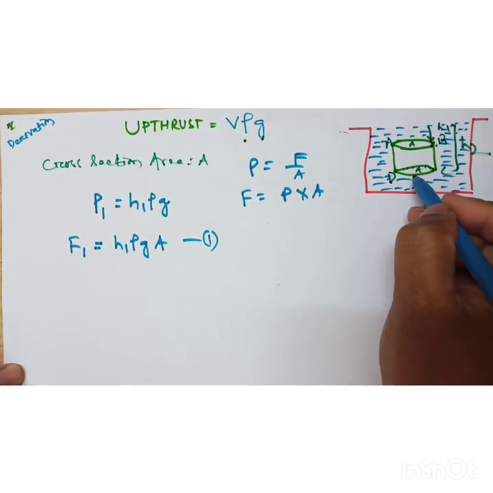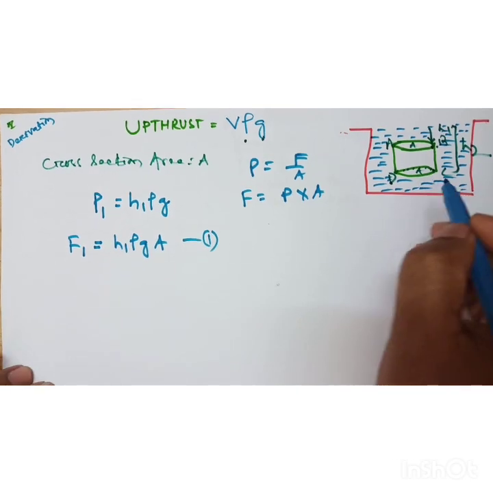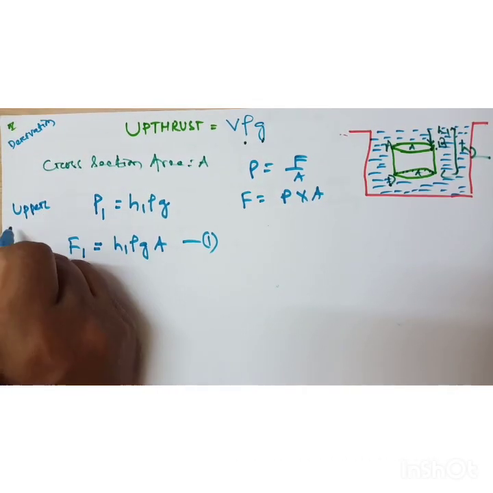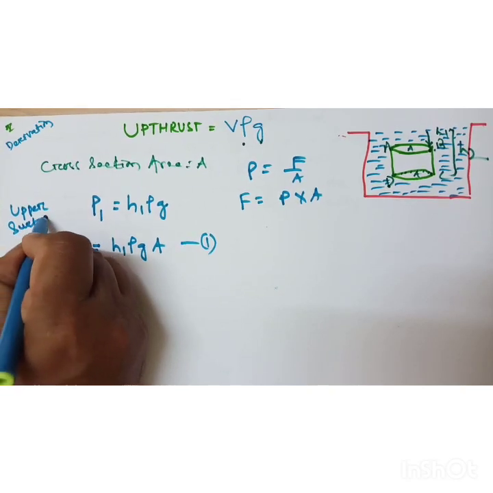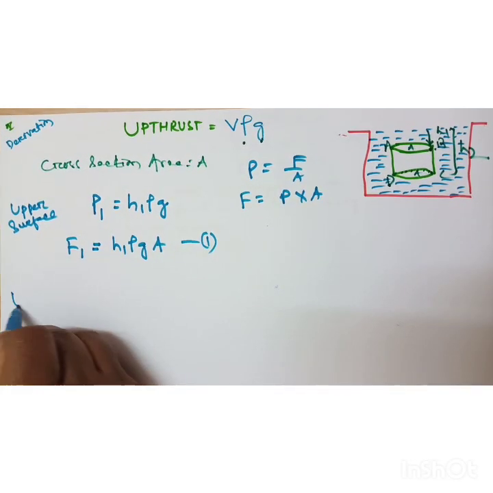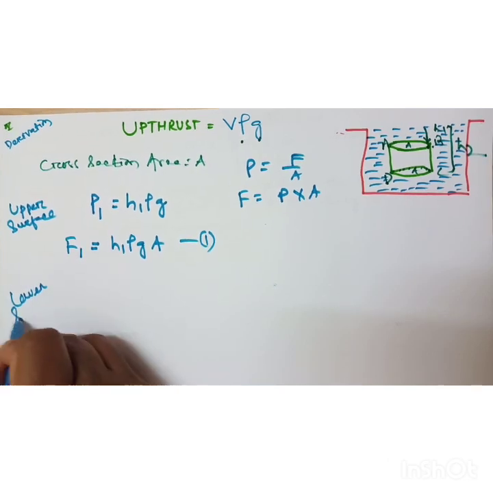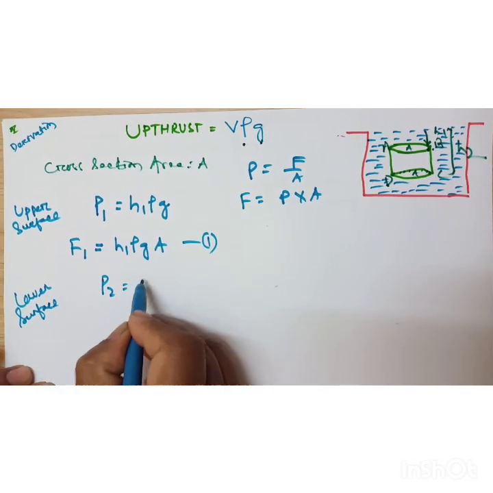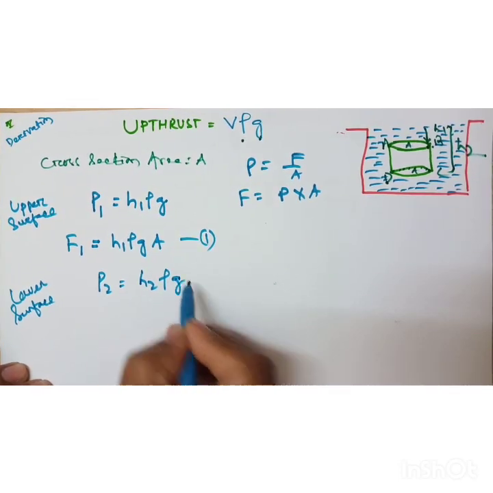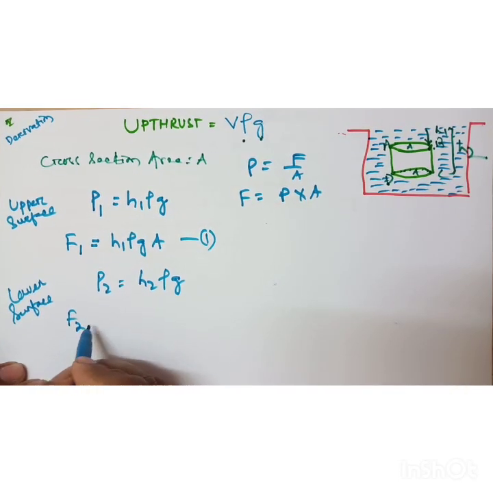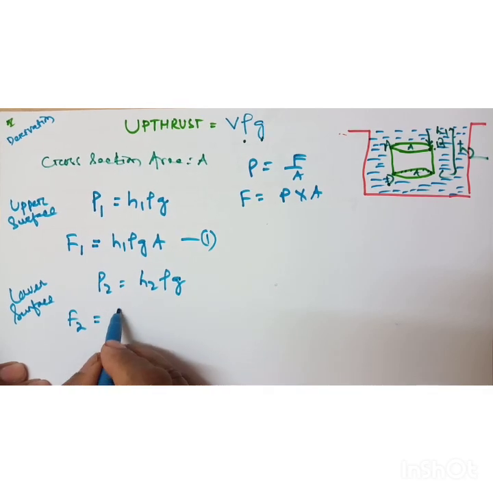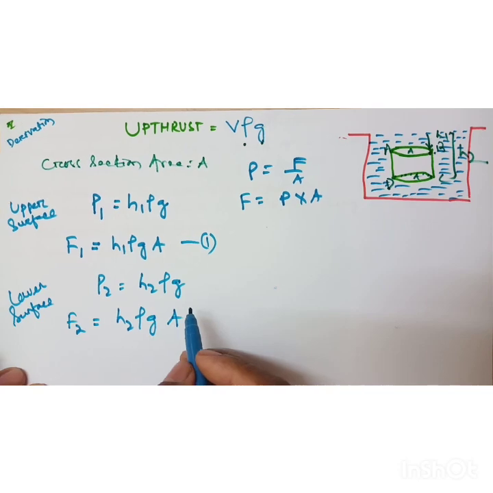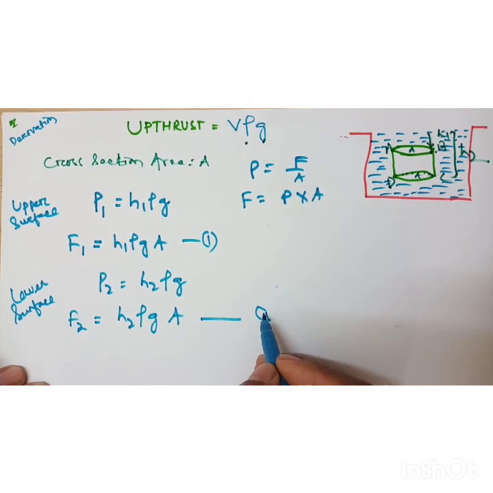Now come to the lower surface. The pressure P2 is equal to h2 rho g. Now the force F2 is equal to pressure into area, h2 rho g into area A. Take this as equation 2.